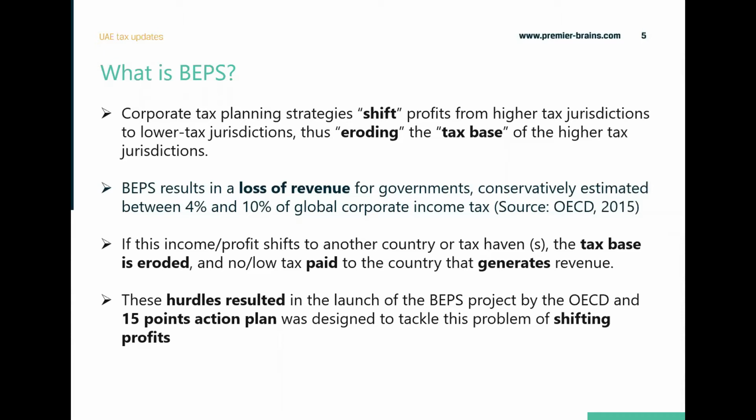So as you know, there was a survey done by OECD in 2019 where it was estimated that because of these tax planning structures done by some of the corporations, the higher tax jurisdictions were losing between 4 to 10% of the global income tax. So this is an important step done to curb these harmful tax practices, and that is the reason UAE introduced the economic substance regulations.